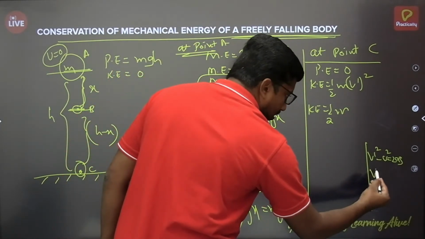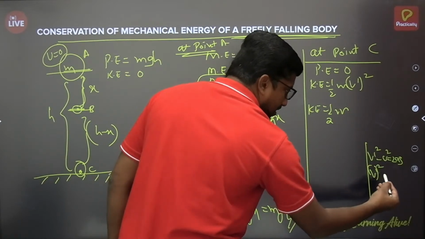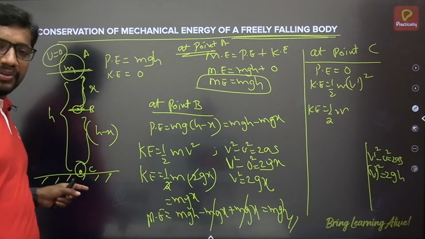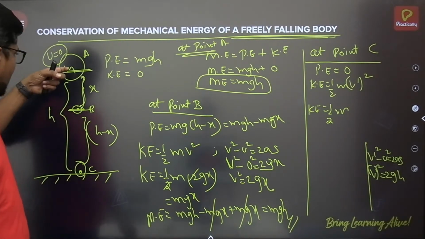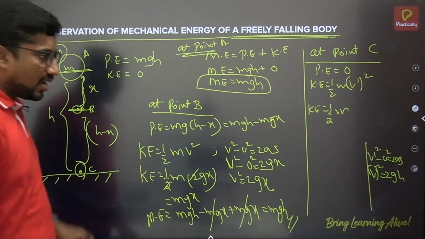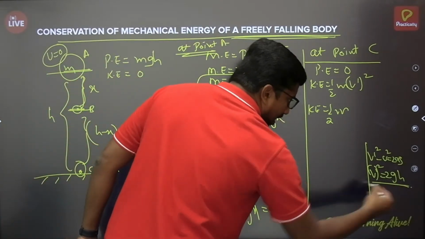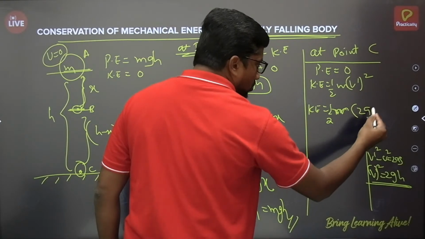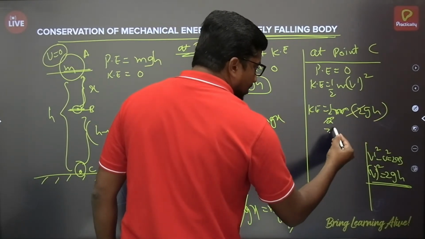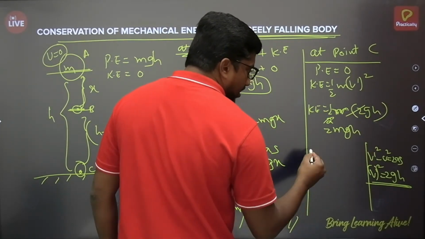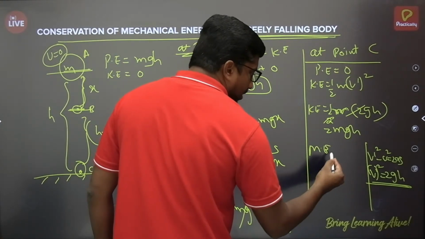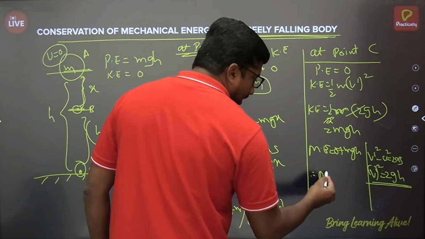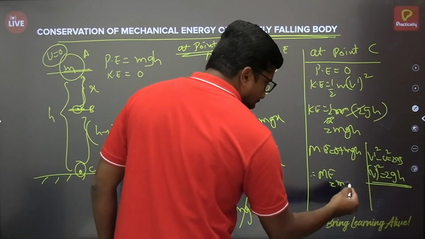V dash square we are calculating, u is 0 and this will be 2gh, since from here to here I am taking the reference, and the displacement covered from A to C is h here. So v dash square value 2gh, then half m into 2gh, 2 gets cancelled, kinetic energy is mgh here, so mechanical energy can be written as 0 plus mgh, therefore mechanical energy will become mgh.